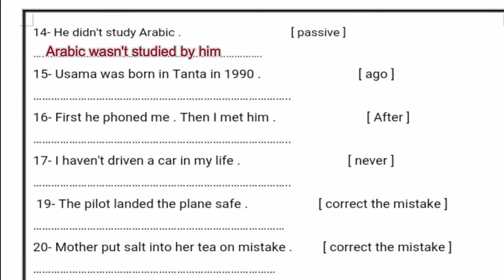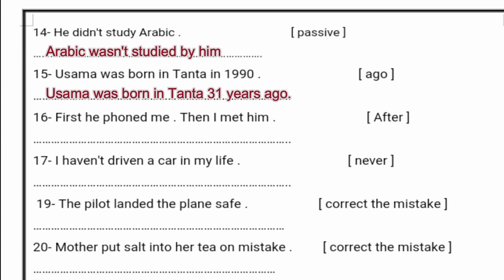Here we have to calculate the years between 1990 and 2021. So it's going to be: Osama was born in Tanta 31 years ago. We bring the time first and then "ago." So, 31 years ago.